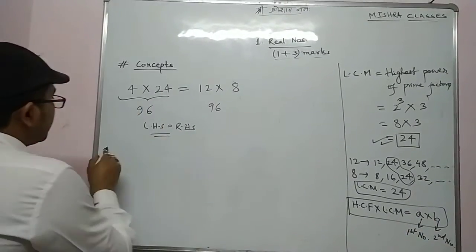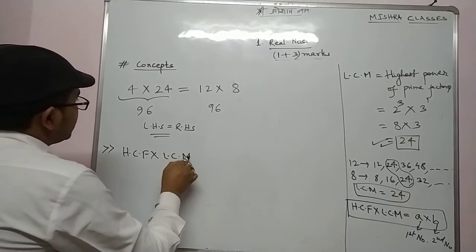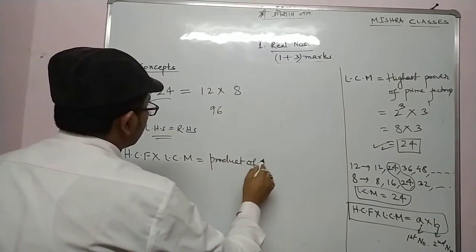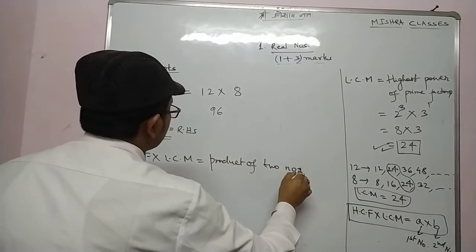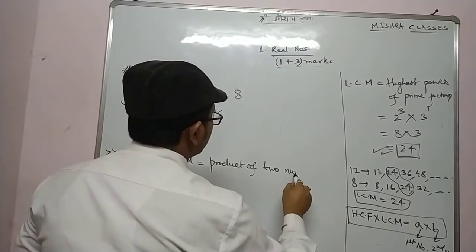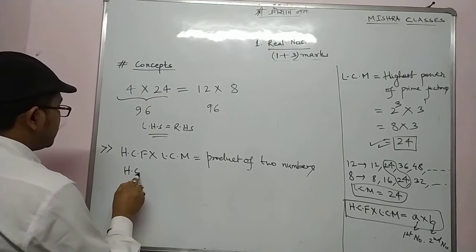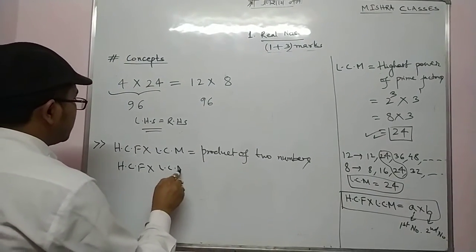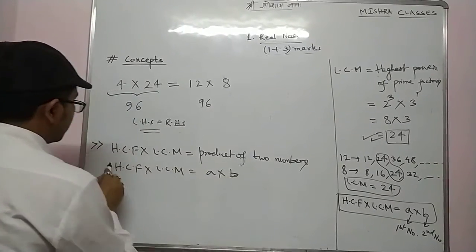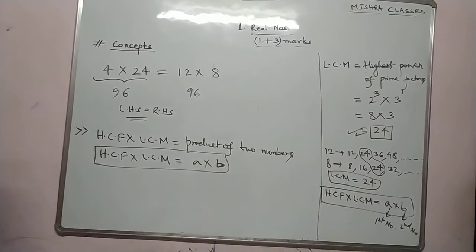So one very important thing we are getting from here: HCF into LCM equal to product of two numbers, or we can say HCF into LCM equal to A into B. Is it clear? Understood? Alright.